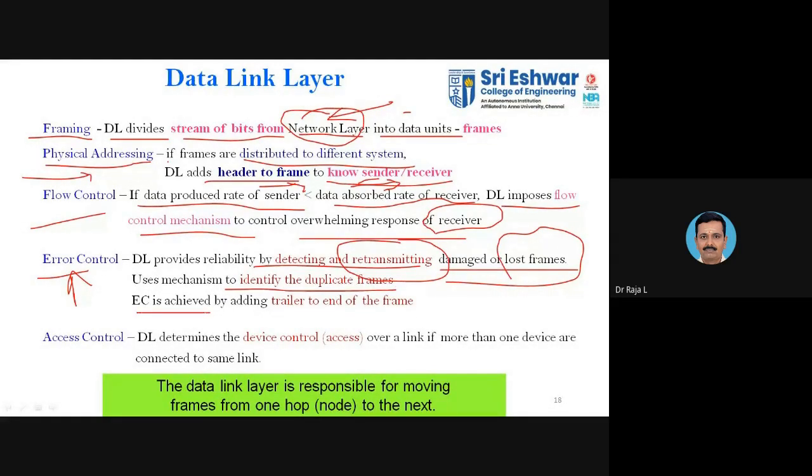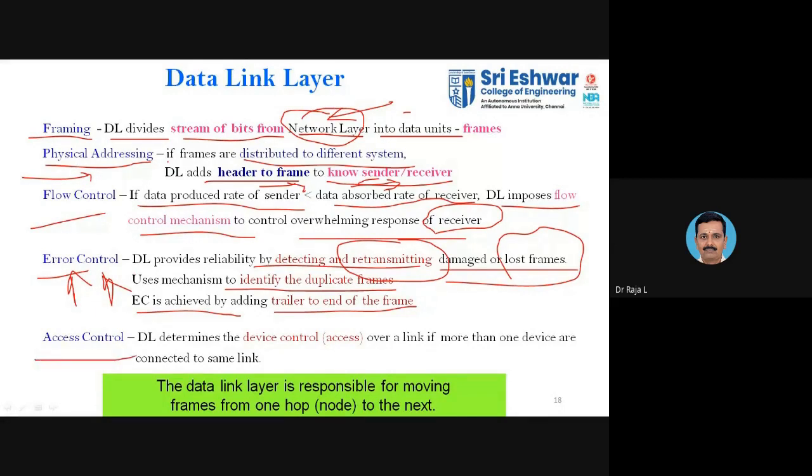This error control is also achieved by adding a trailer at the end of the frame. In order to identify errors, we use a trailer at the end. The header is added at the initial stage of the frame in order to identify the MAC address of the sender and the receiver, and the trailer is added for error control. What the error is, we come to know with the trailer added to the data. So in the data link layer, you will have a header and a trailer. The header is before the data and the trailer is after the data.